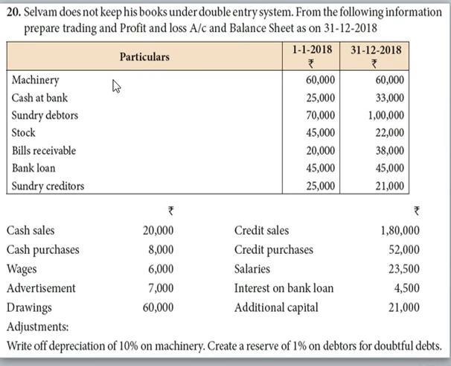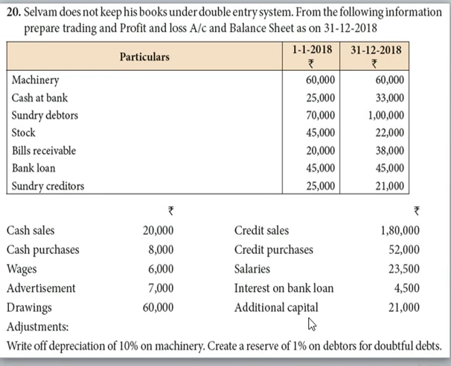The given particulars are machinery, cash at bank, sundry debtors, stock, bills receivable, bank loan, sundry creditors. They had given opening and closing balances for these particulars, and they had also given some additional informations, which are cash sales, cash purchases, wages, advertisement, drawings, credit sales, credit purchases, salaries, interest on bank loan, additional capital.